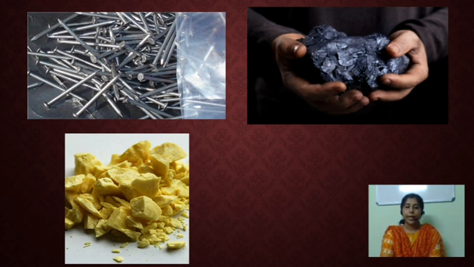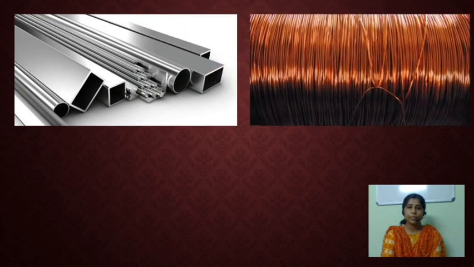Then look at another one. For understanding some other physical properties of metals, all of you listen here. I will show you an activity. All of you carefully listen to this experiment.